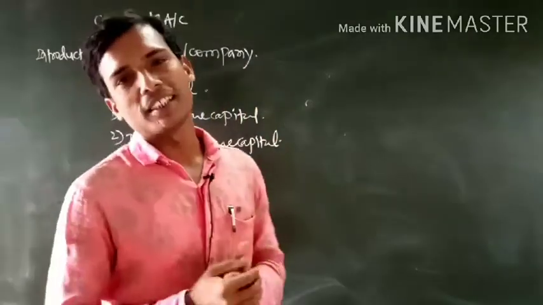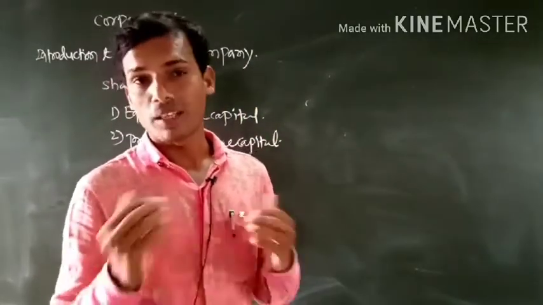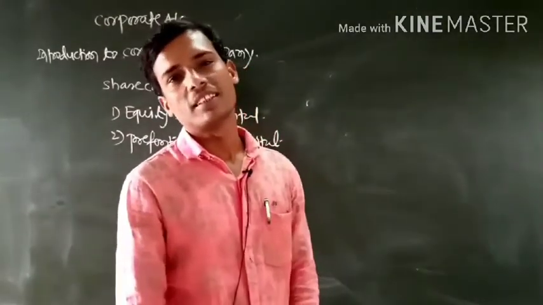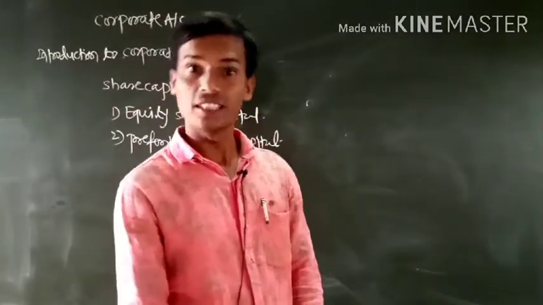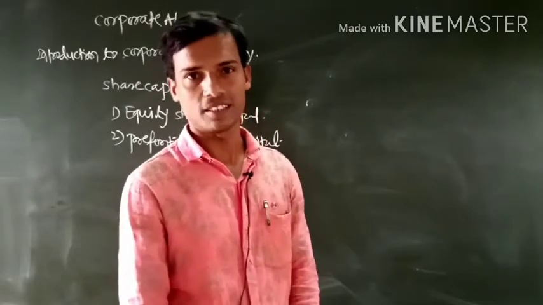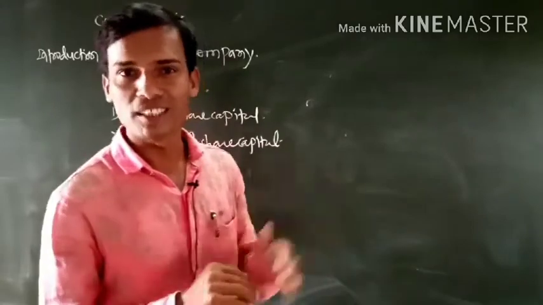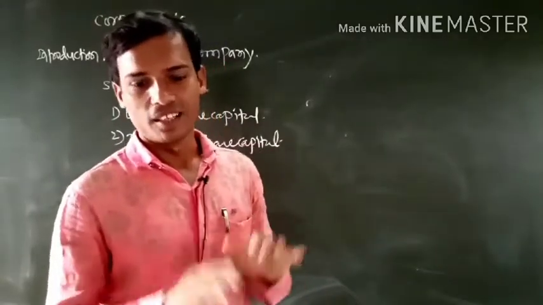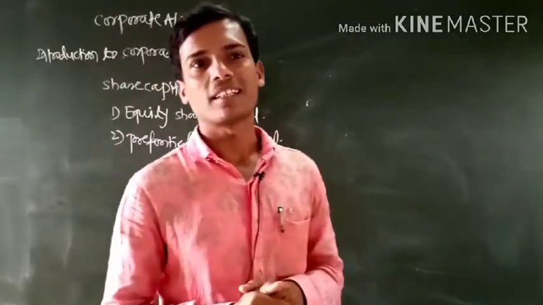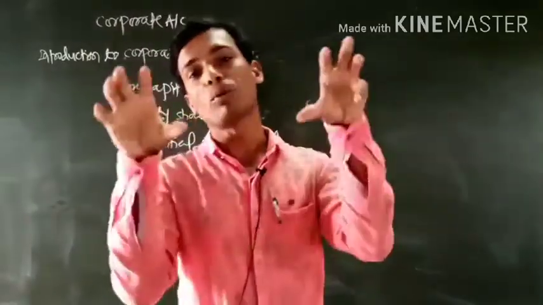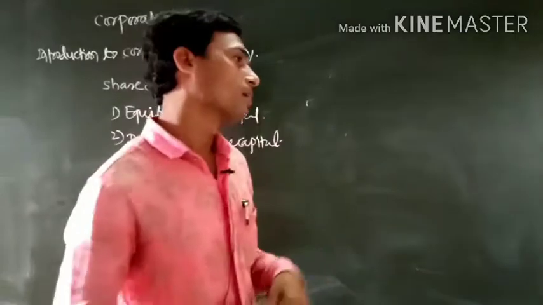The basic intention of any business is what? Maximization of profit. A company is created by law. It is an artificial person. We are natural persons, whereas a company is an artificial person. A joint stock company is separate from its members, the people who have established that firm.